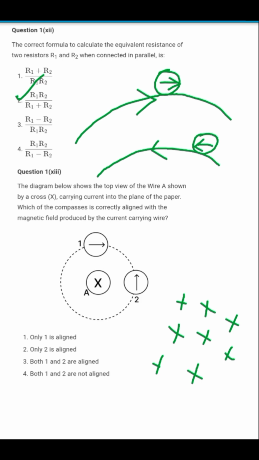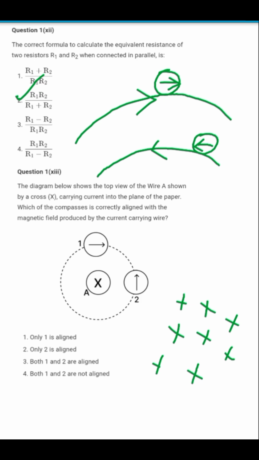Now, using the right hand thumb rule for a current carrying conductor, since over here it has been said that the magnetic field is moving into the plane of paper from the outer surface, which we can see, that means the wire is carrying a current in the downward direction. So place your thumb in such a way that it is pointing towards the screen of the phone or towards the copy in which you are writing.